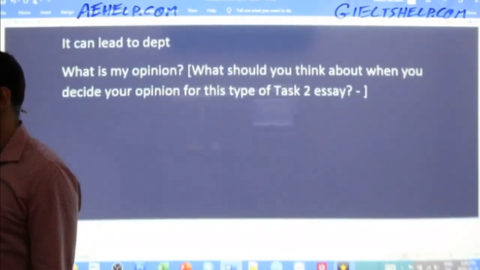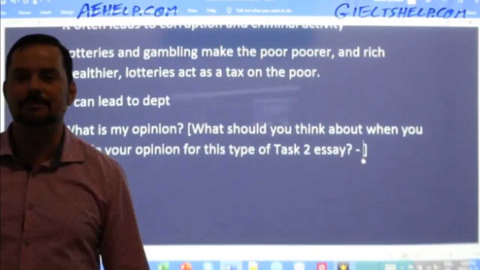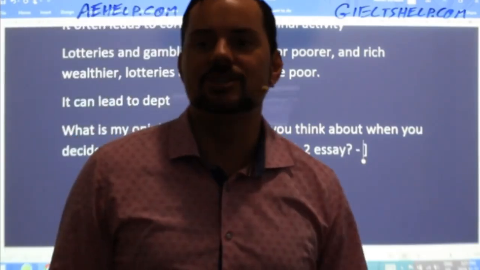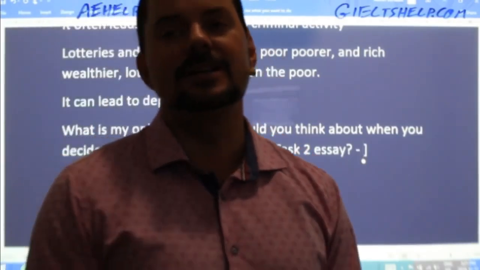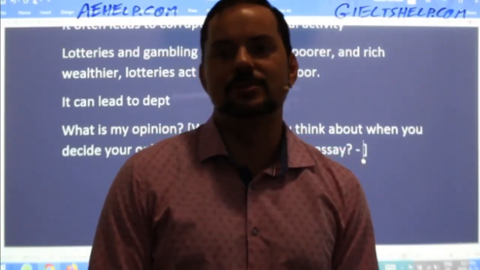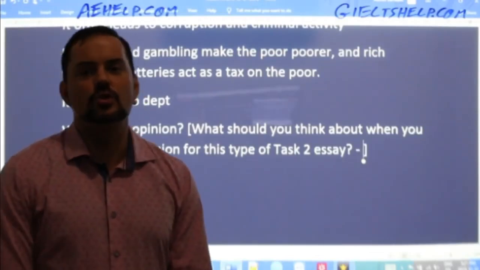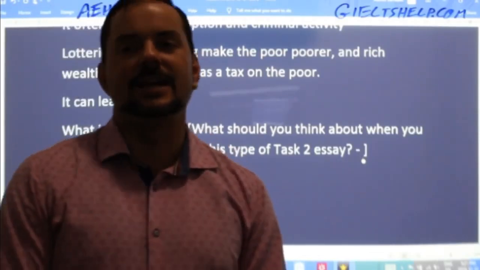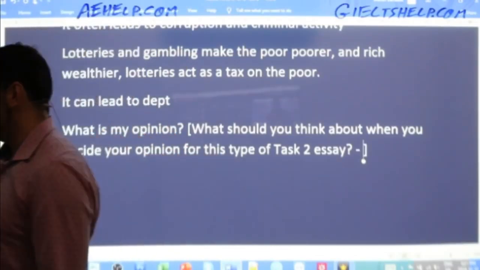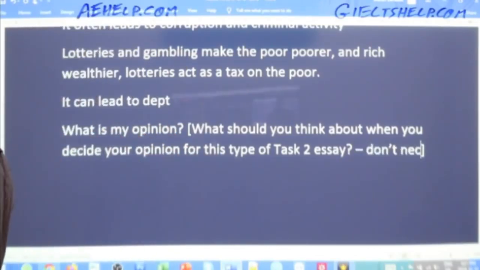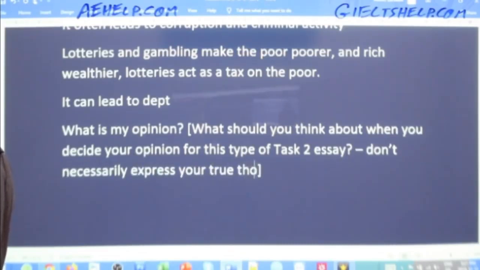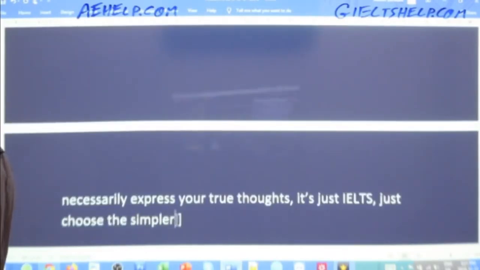So when you're deciding, should I choose lotteries and gambling are okay, or they shouldn't be allowed, what helps me to decide so I can write quickly and get a high band score? Choose the easy side, okay? Not your honest belief, so don't necessarily express your true thoughts. It's just IELTS. Just choose the simpler side.